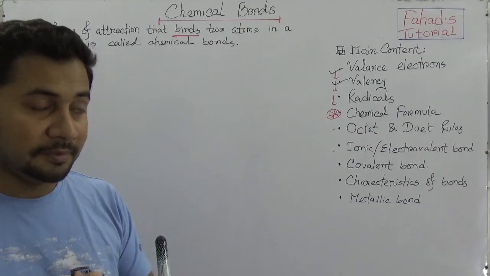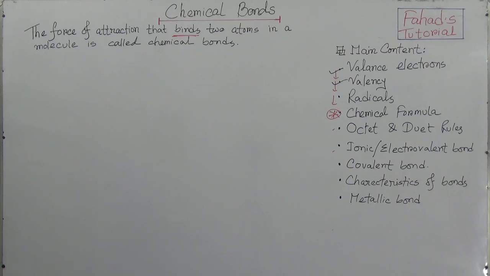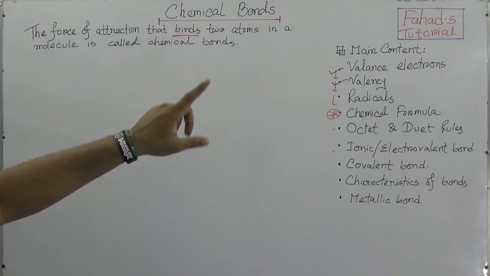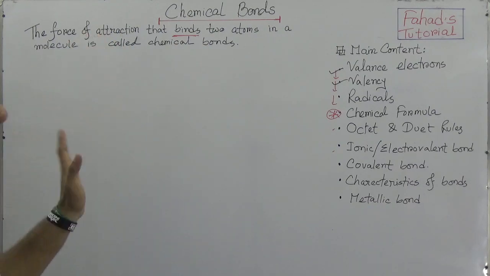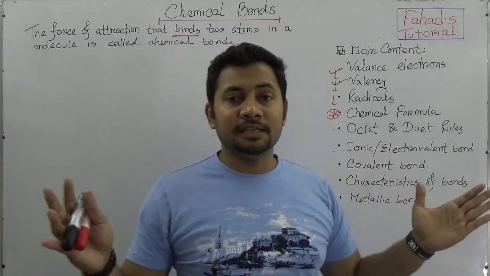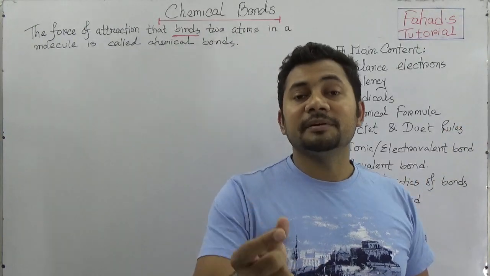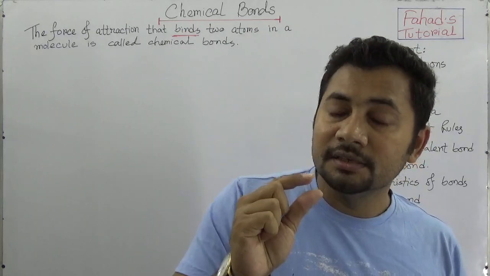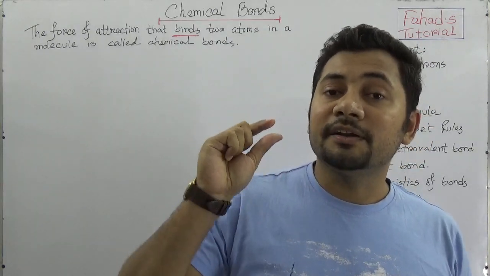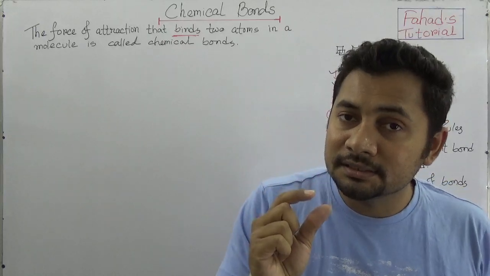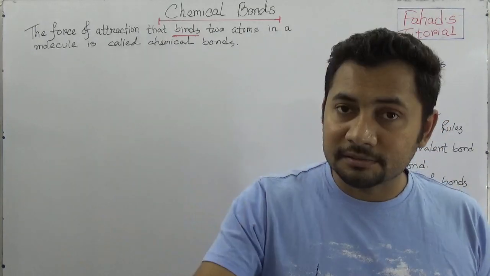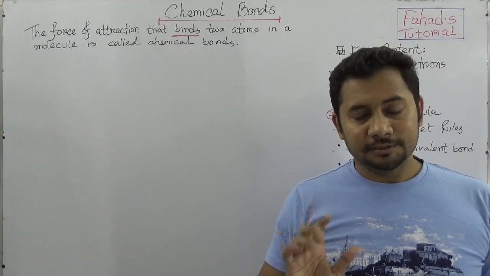So the chemical bond is defined as the force of attraction that binds two atoms in a molecule. It's a very simple definition in one line. So you can remember the definition: the force of attraction that binds atoms to form a molecule is called a chemical bond.